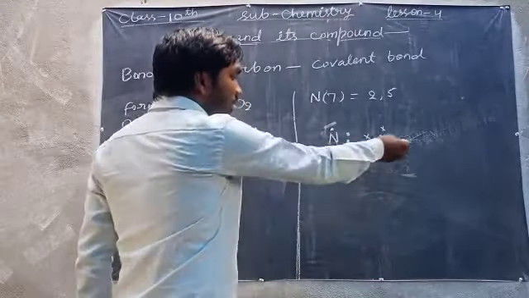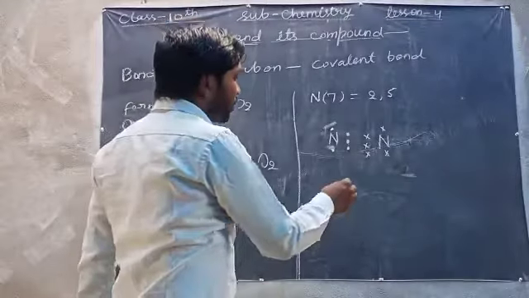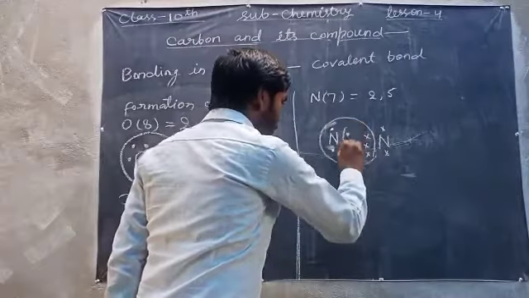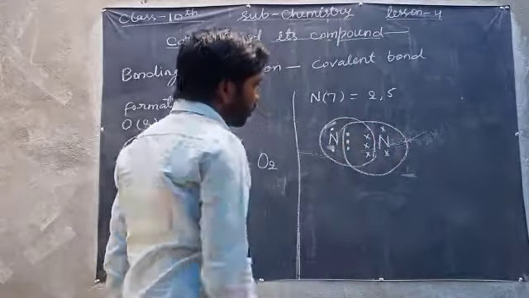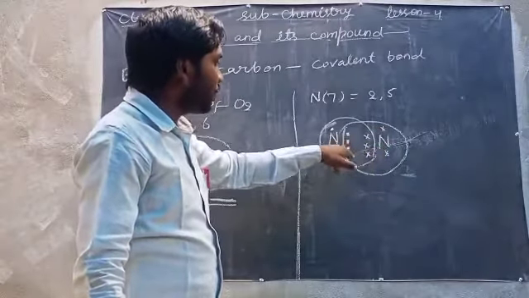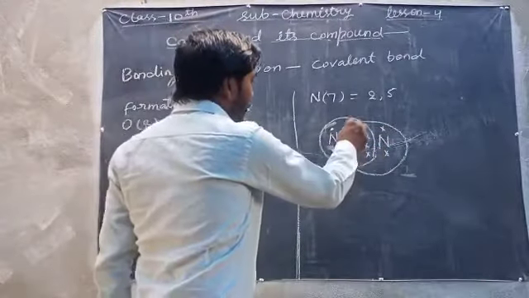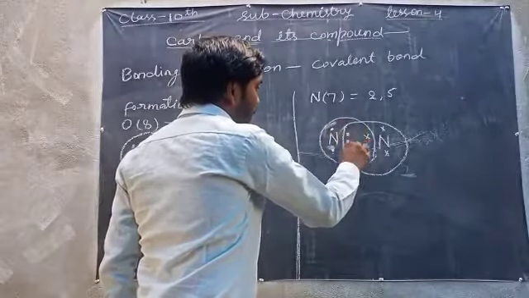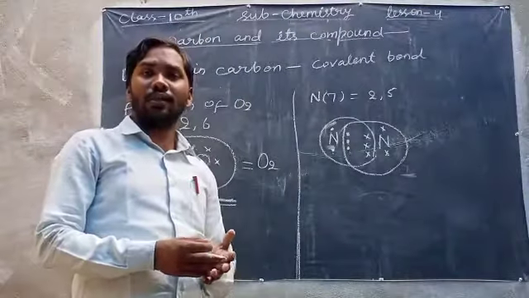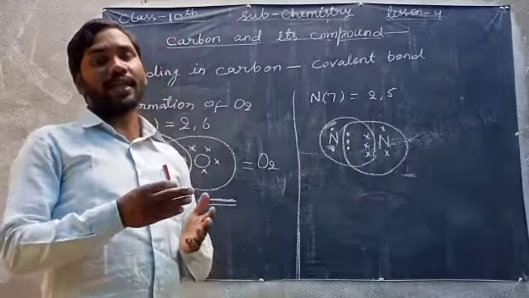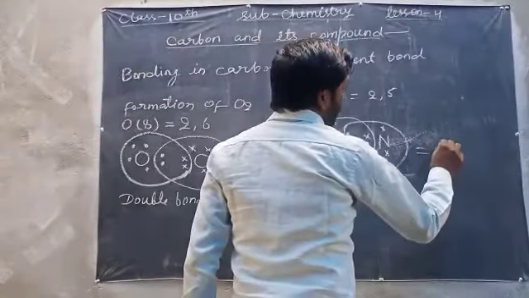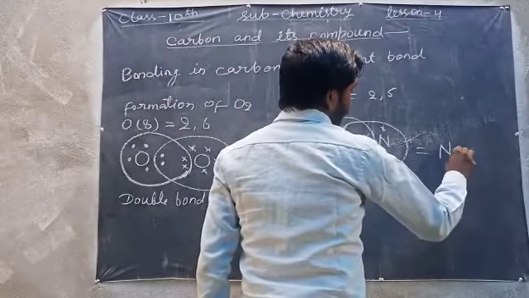So they will share 3 electrons with each other. Now you can see for this nitrogen 2, 3, 5 and 3, 8 electrons, and for this nitrogen 2, 3, 5 and 3, 8 electrons. So both have 8 valence electrons, and so they are stable, and this way nitrogen is formed.